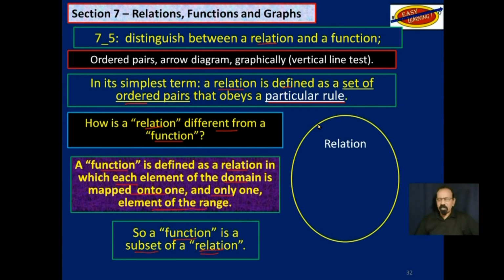Let's consider this ellipse here. If we have all relations in that ellipse, then all functions will be within that ellipse. So all functions are relations, but all relations are not functions.